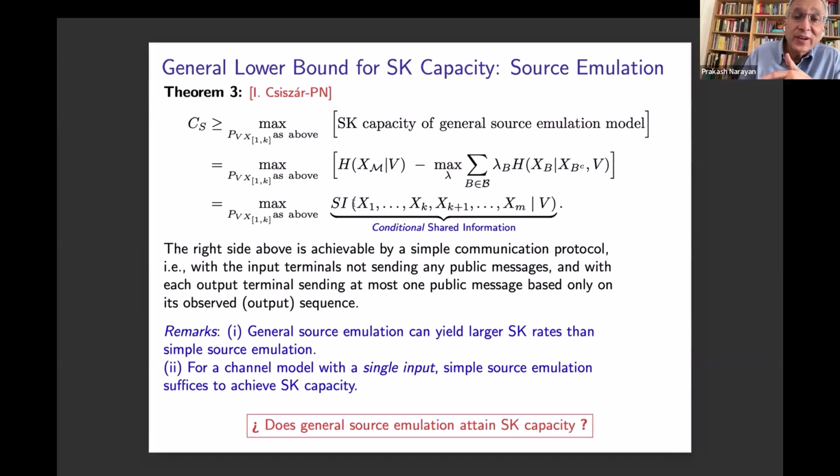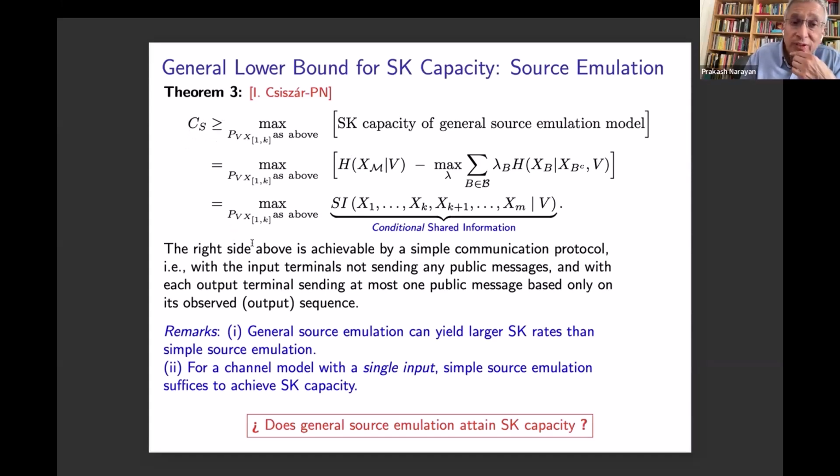And this expression can be written in terms of a shared information as before, except that it's a conditional shared information. There is a concept of conditional shared information, which is the same as the shared information that we saw earlier, with the exception that there is additional conditioning on the random variable V. This right-hand side is achievable. So this is a lower bound on secret key capacity for the multi-terminal channel model.